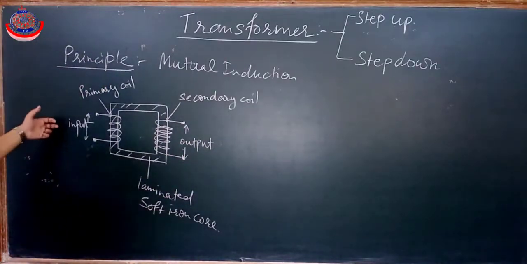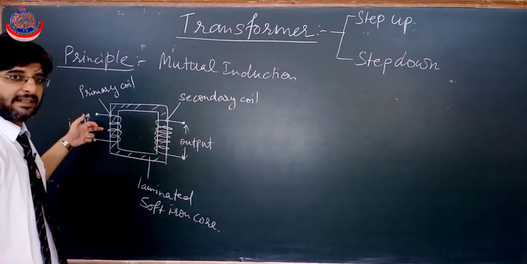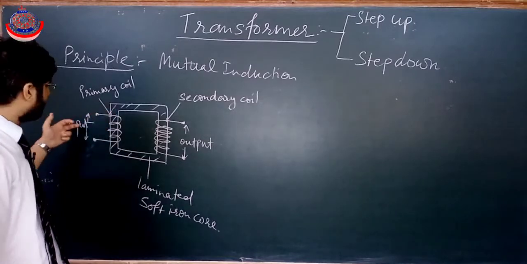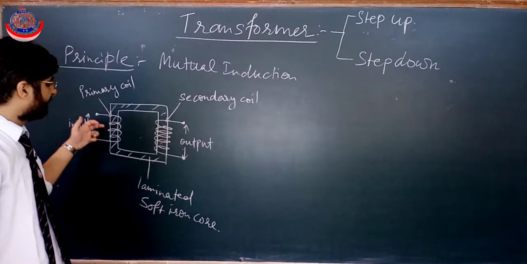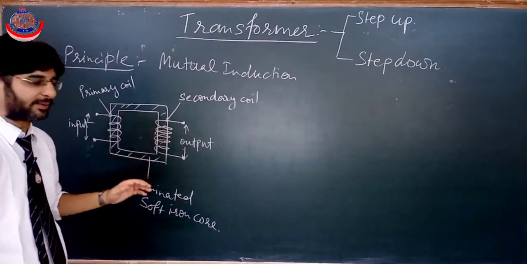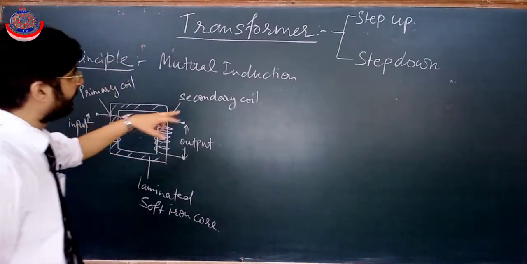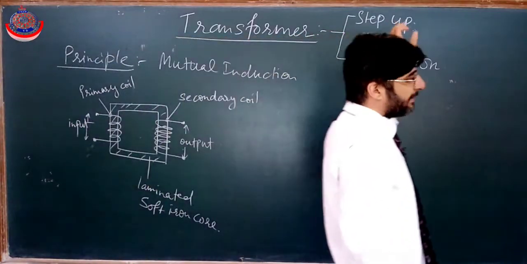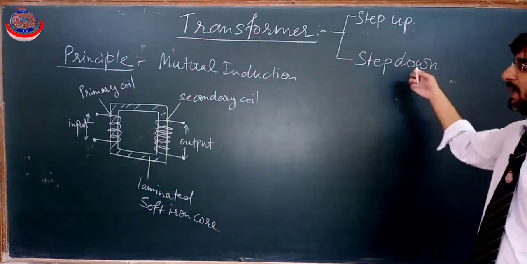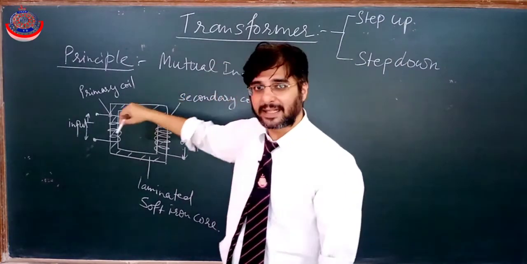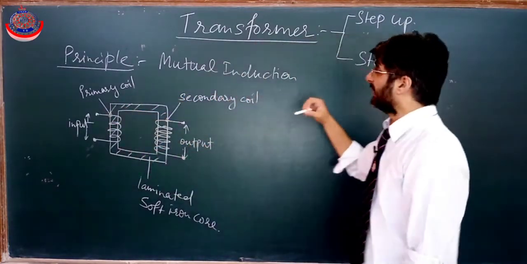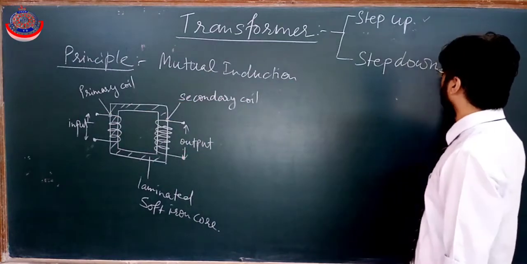Fine. That means from here we will supply the current, we will supply the power, which we have to step up or step down in voltage. Now depending upon whether we have to make a step up or step down transformer, the number of turns in the primary and secondary coil will decide whether the transformer is step up or step down.